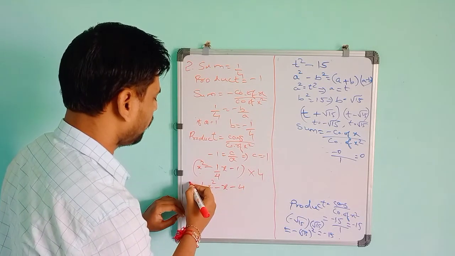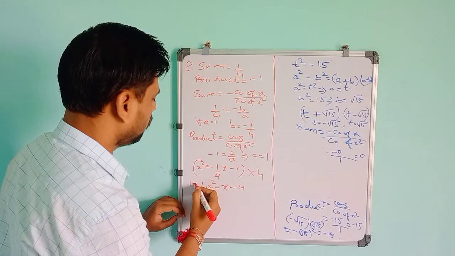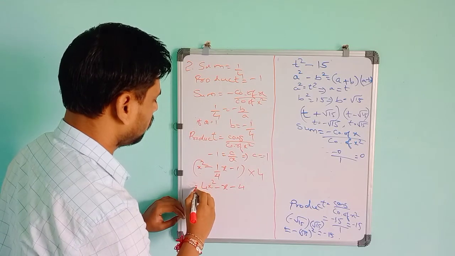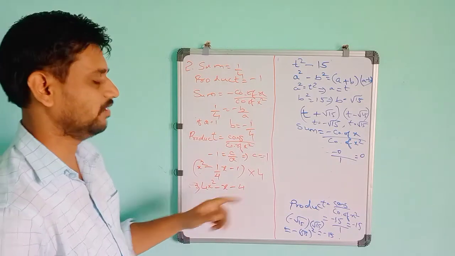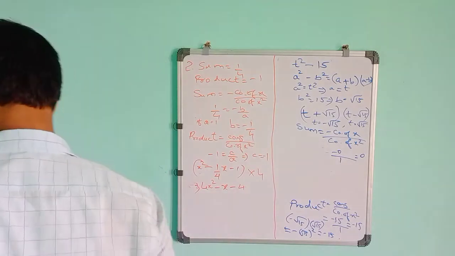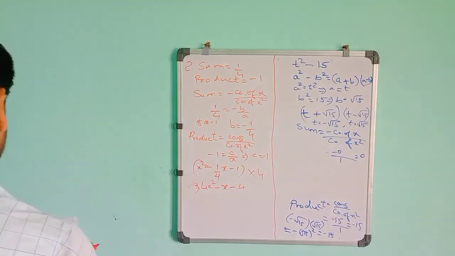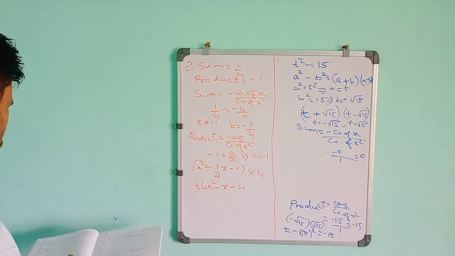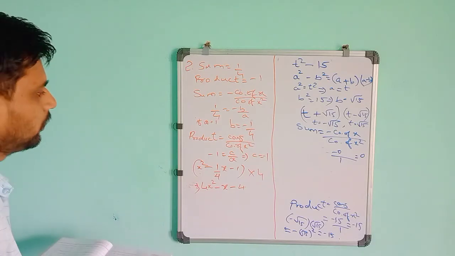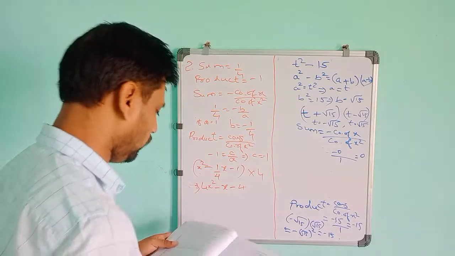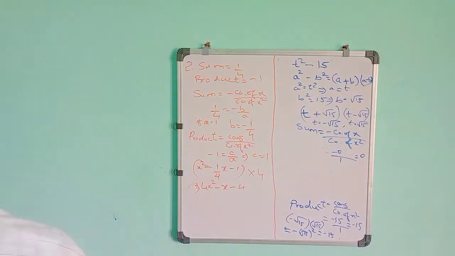So the quadratic polynomial will be 4x square minus x minus 4. So it is the last answer. So 4x square minus x minus 4. Like that, the second problem, they have given root 2.